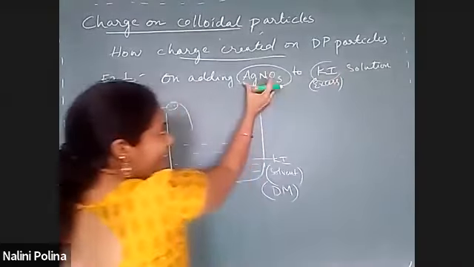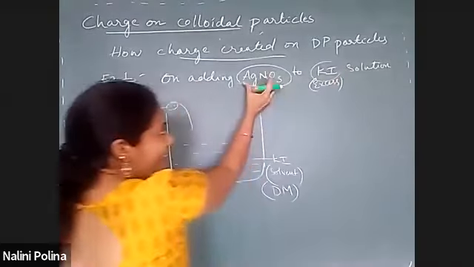Understood? Can you tell me which is a DP particle and which is a DM particle again? AgI is the DP particle, and KI remains as the DM, since KI is in excess. Somebody is asking what happens to KNO3. It stays in the solution, it will not go anywhere. It will stay as an impurity. This way one colloidal solution can be prepared.